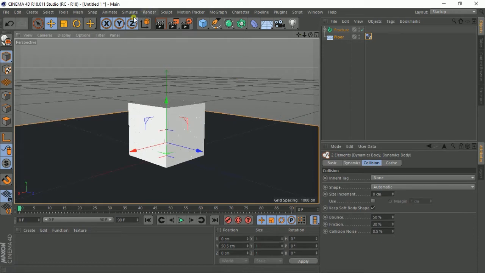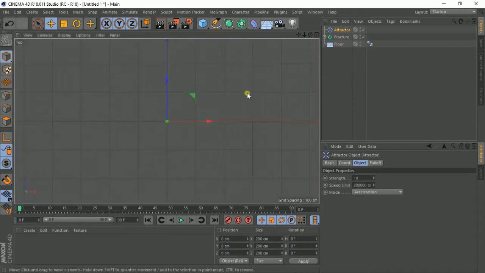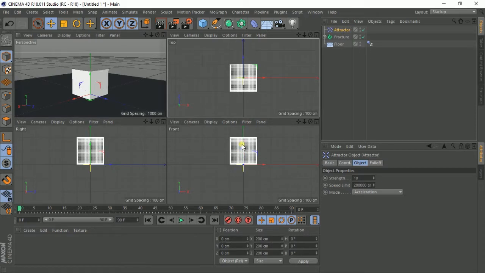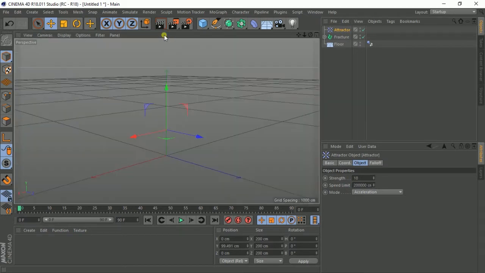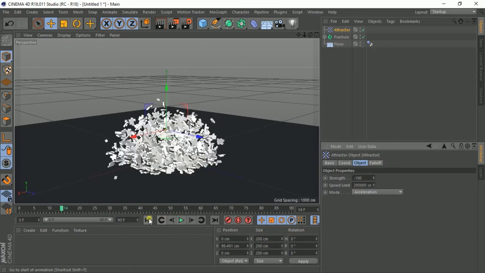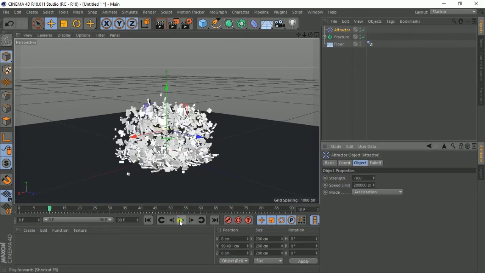To make it explode, let me minimize this, and then I'll do one thing. I'll add an attractor. So I go to simulate, particles, attractor. You see, this is a particle attractor. I'll put it at the center of my box, like this, roughly, not exactly the center. After placing it there, I'll set its strength to negative 100, let's say. When I play it, you can see that still nothing happened. Play it again. Still it's collapsed.